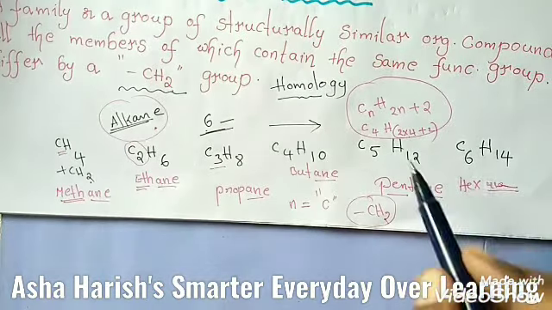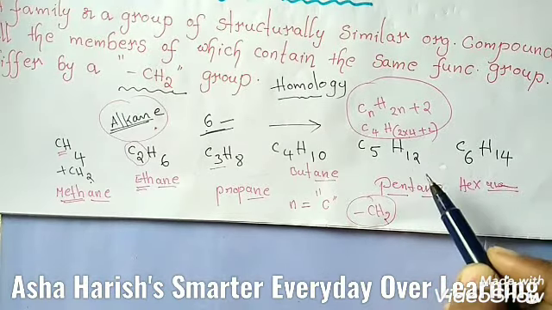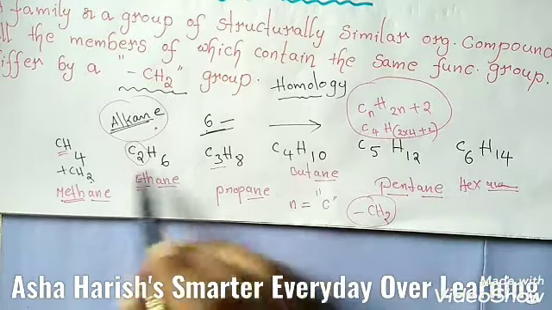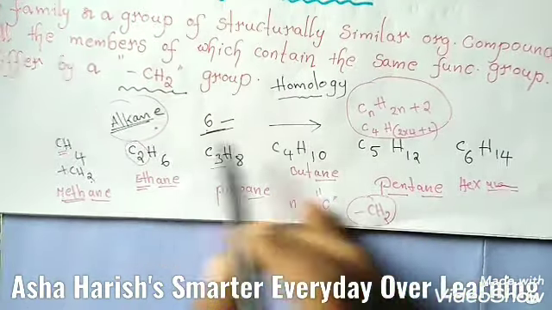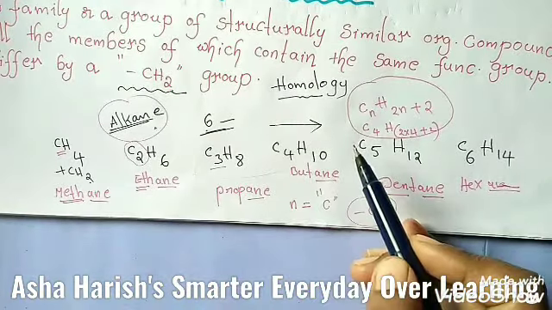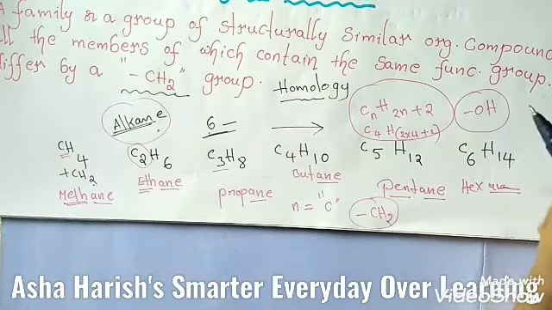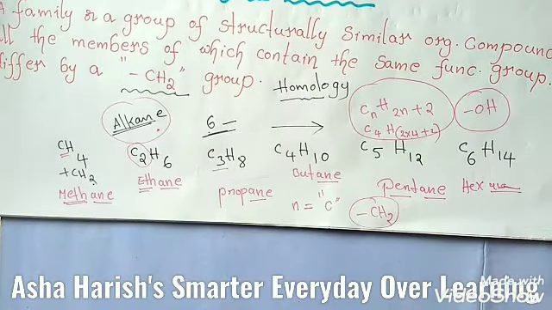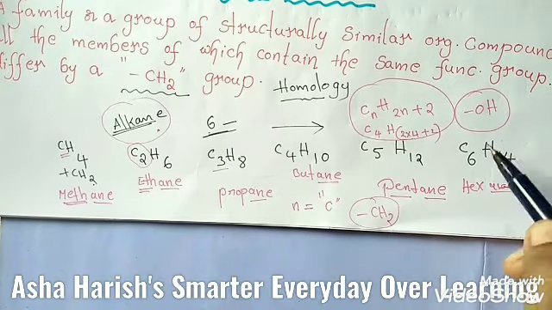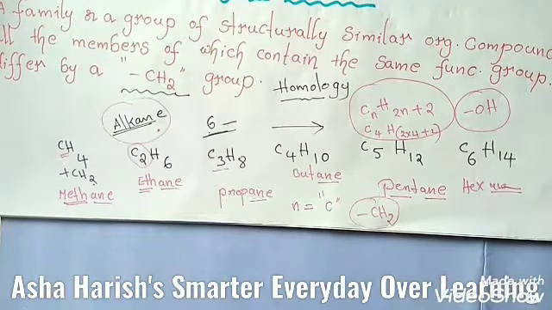Suppose a hydrogen atom in the above hydrocarbons is replaced by a hydroxyl group, that is the OH group, then we can get a new homologous series.